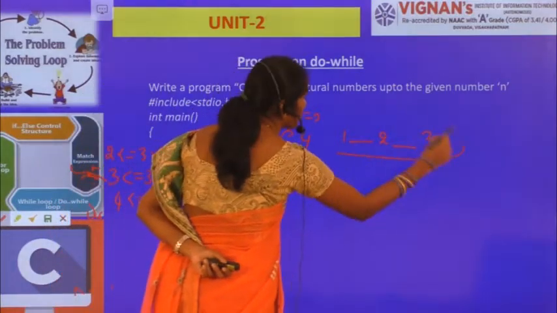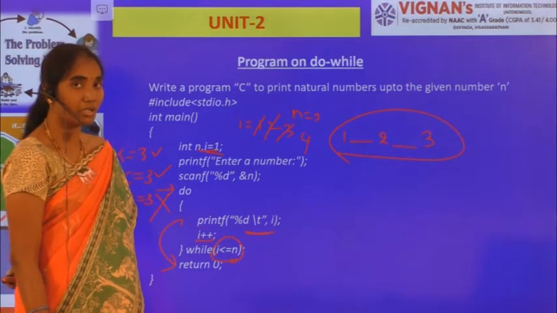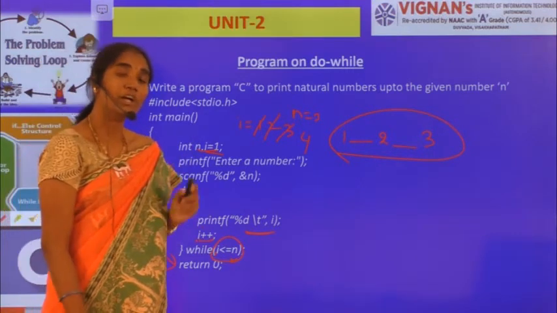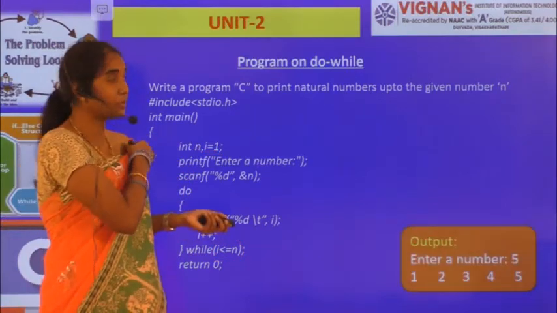So now I have displayed the natural numbers up to the given number 3. This is how we have to write our programs by using the do while loop. Now this is a sample output.